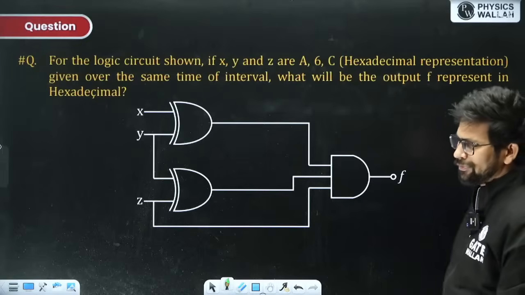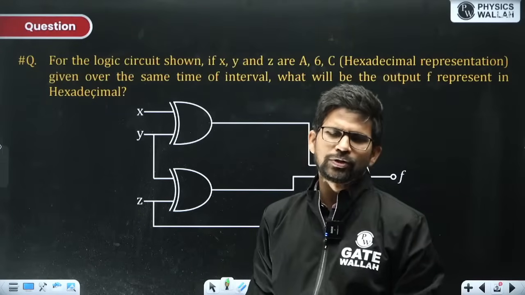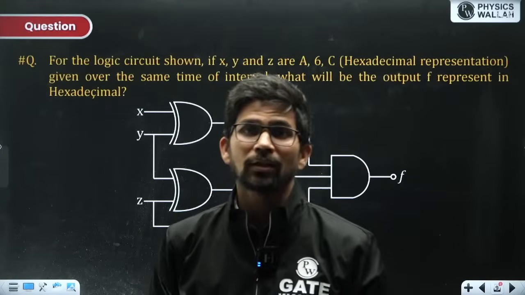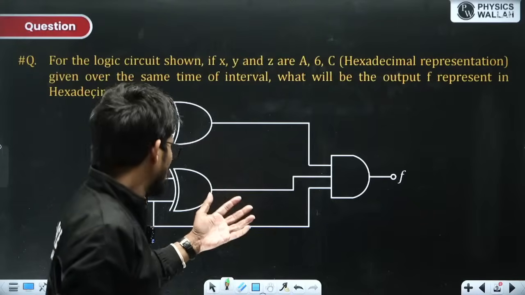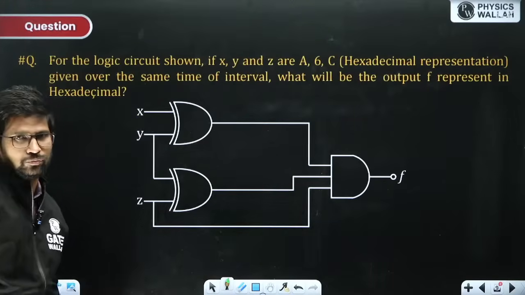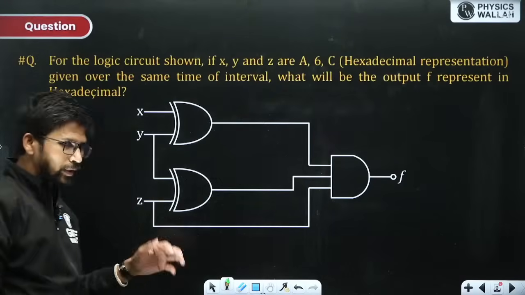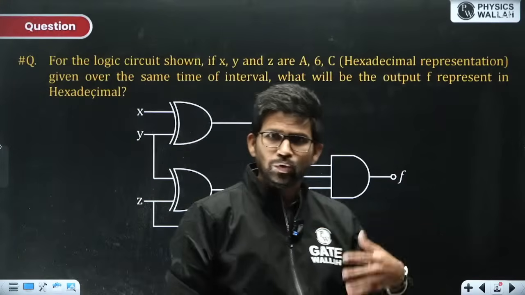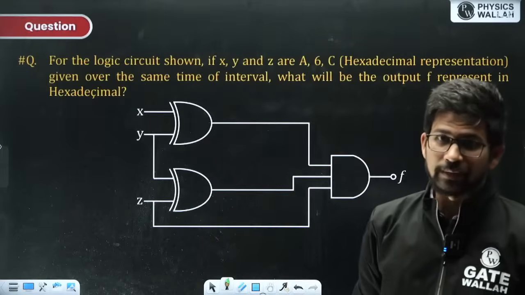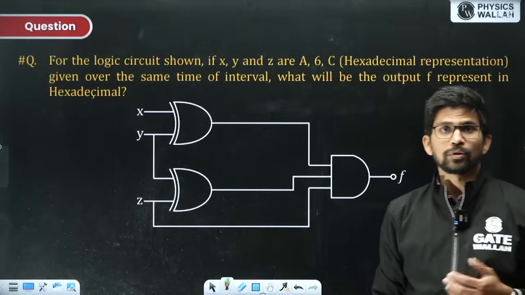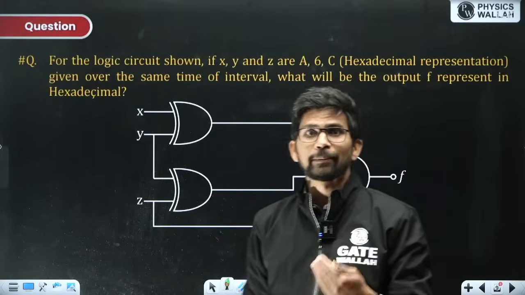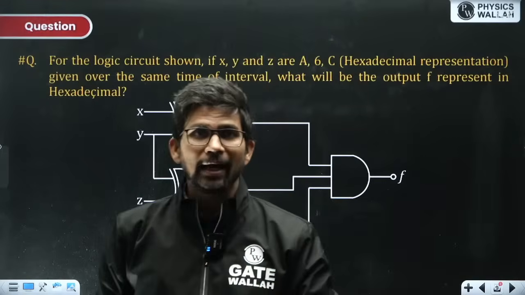So firstly, think over the question. What are the circuits given to you? What is the functionality of this circuit, how the XOR gate behaves, how the AND gate generates output? If you are able to correlate, you will find the answer quickly as well as correctly.